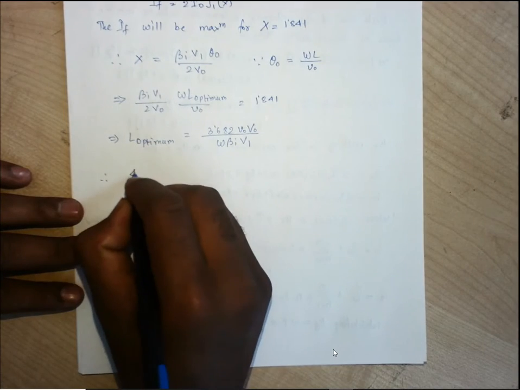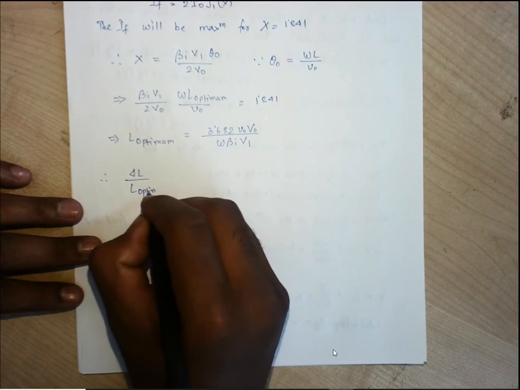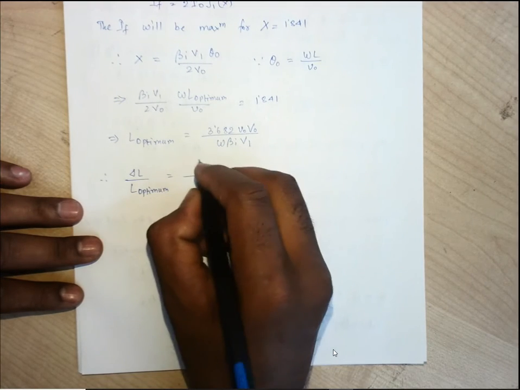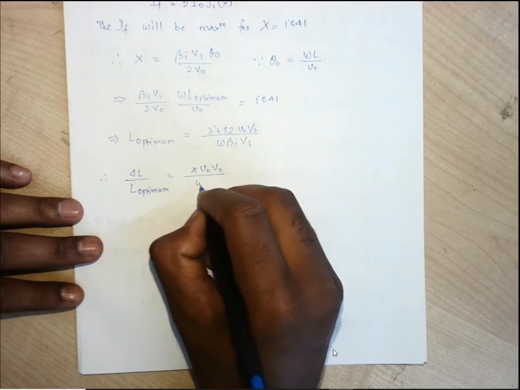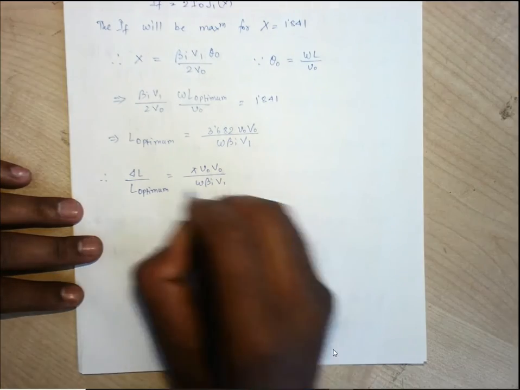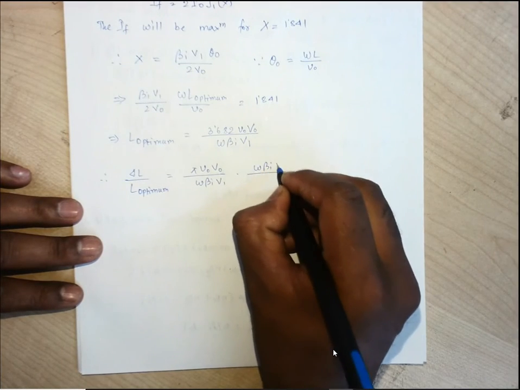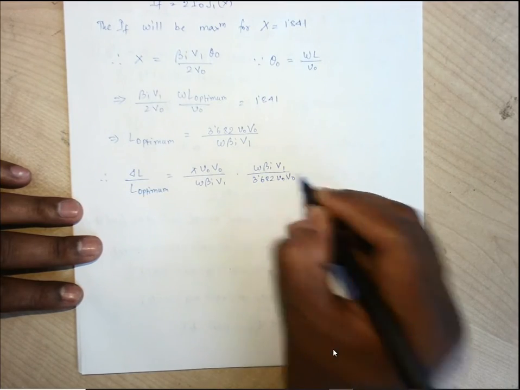So therefore if we take the comparison between these two, previously del L was pi V naught capital V naught by omega beta I V1. Now this one is omega beta I V1 by 3.682 V naught capital V naught.